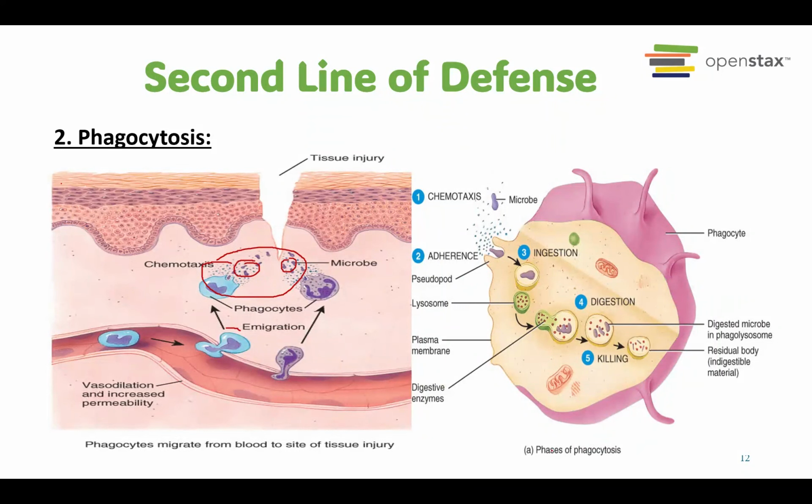Okay. This is just showing us the process of phagocytosis. So let's say this is the white blood cell. Let's say this is a neutrophil. They eat this bacteria, and then inside the cell they destroy it, and it finally becomes waste that will be removed from the cell. So this is the process of phagocytosis.